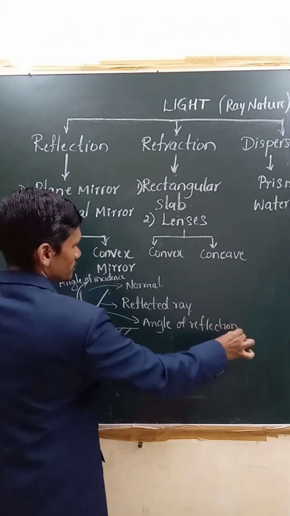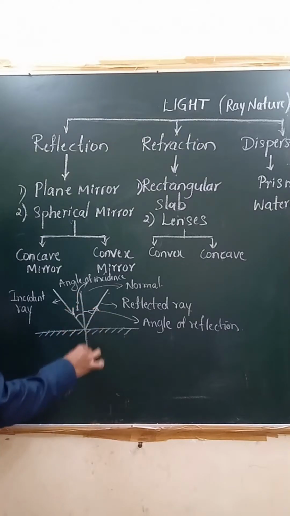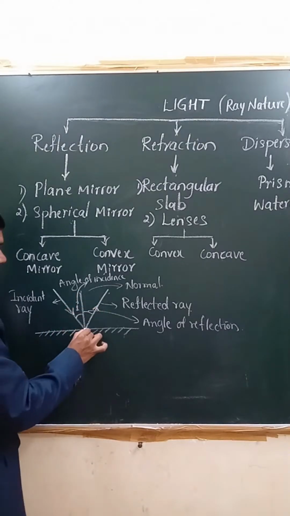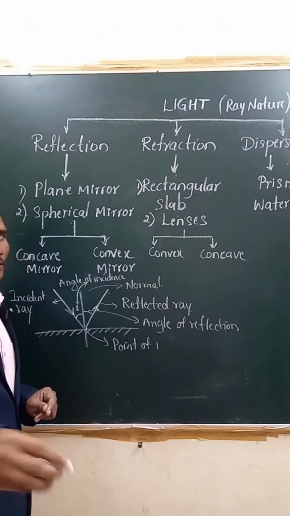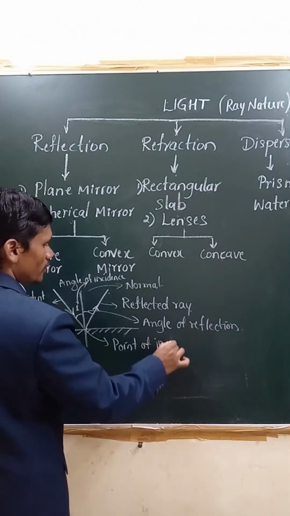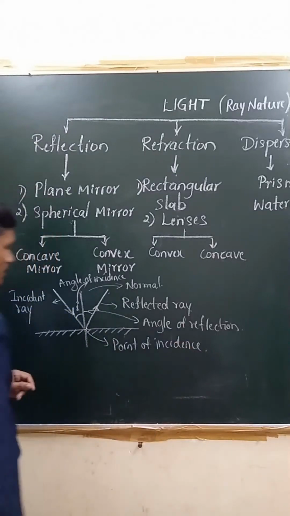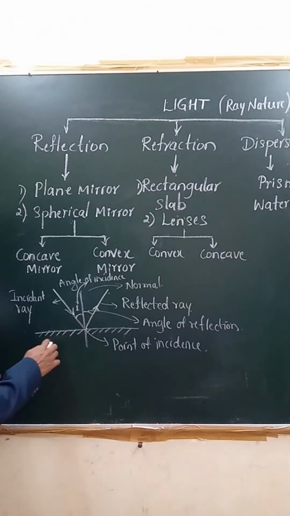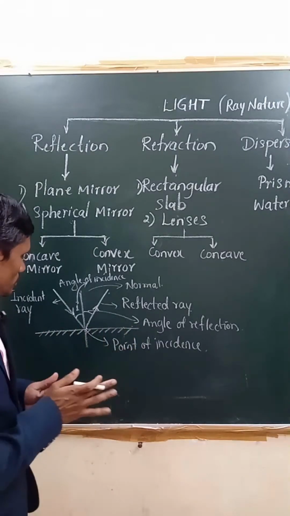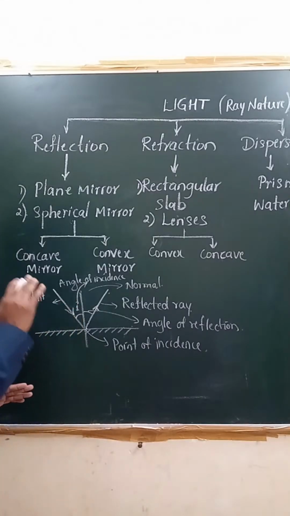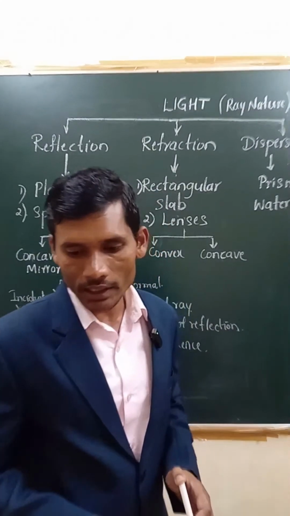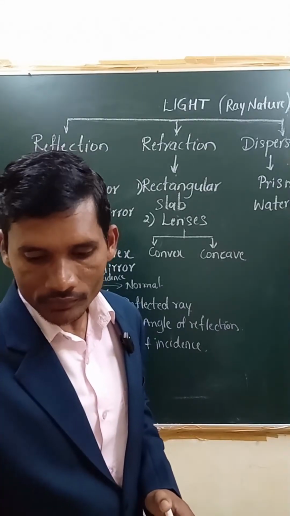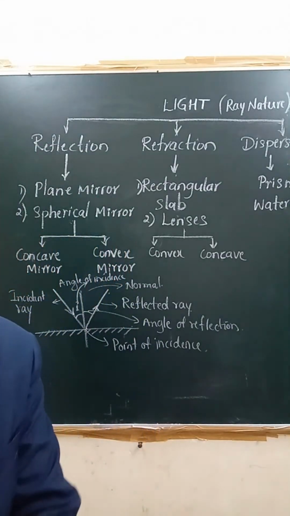You must know these terms first, right? This is the normal. This is called what? The point of incidence. We call this the point of incidence. It is the point where light is incident first. Yes, we learned this. This is the rough surface of the mirror, and the upper one is the polished surface of the mirror, right? Now all these things we learned. After learning this, we can understand what the two laws of reflection are. That is very much clear to us now. Easily we can understand. How to state that? Let us go ahead with that.